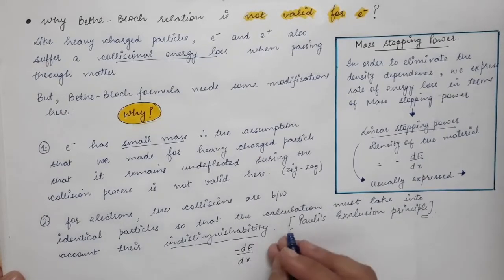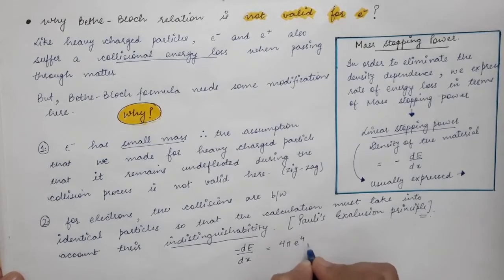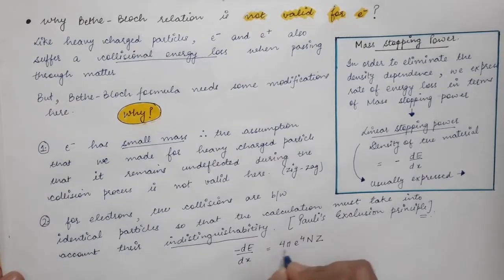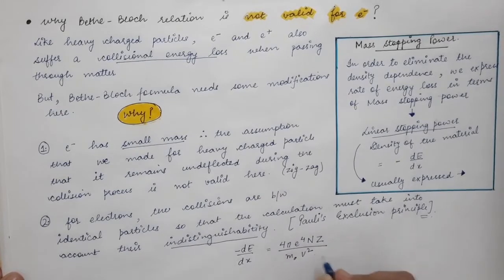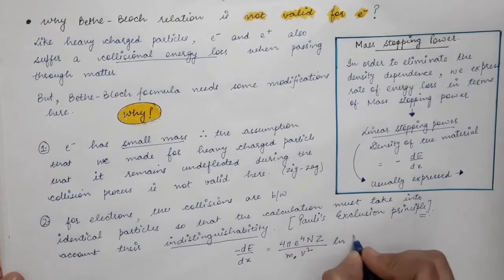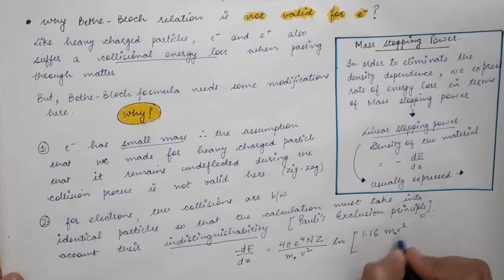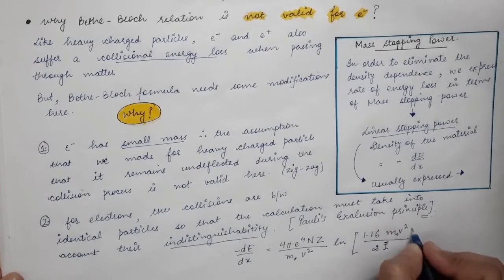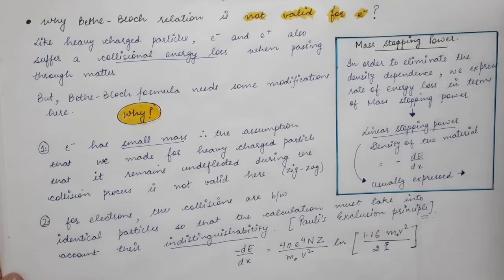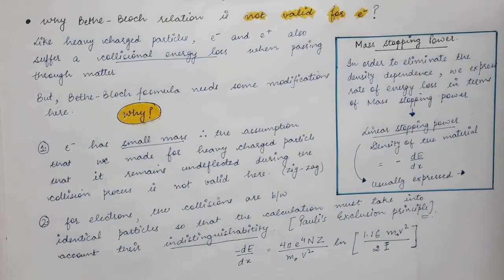minus dE by dx is equal to 4 pi e power 4 capital N into Z divided by m naught v square, into natural log of 1.16 m naught v square divided by 2 times I bar. So this is the formula of the collisional energy loss in the case of the light charged particles, where